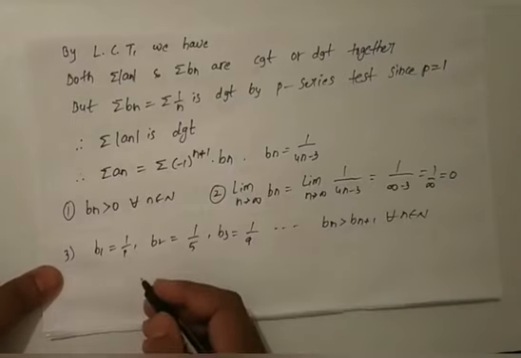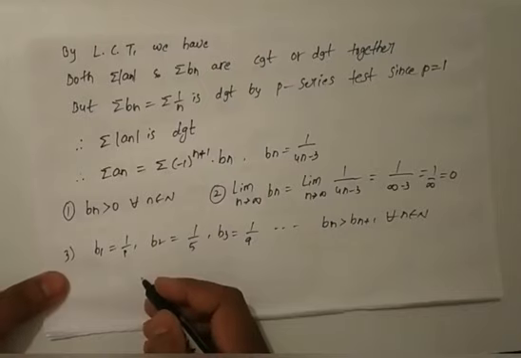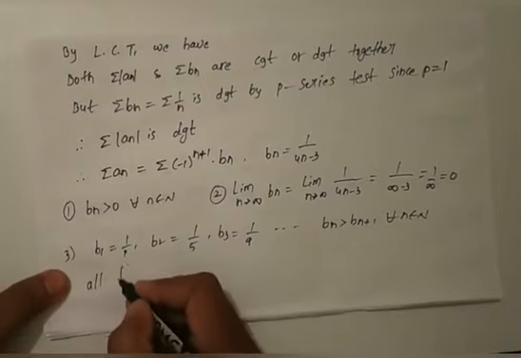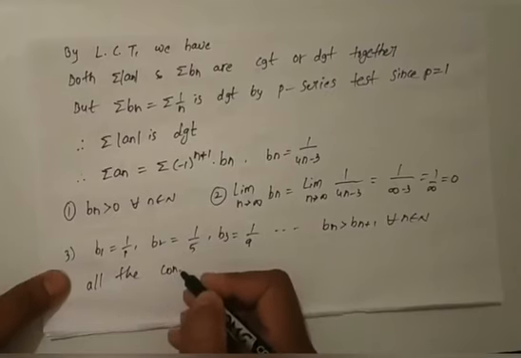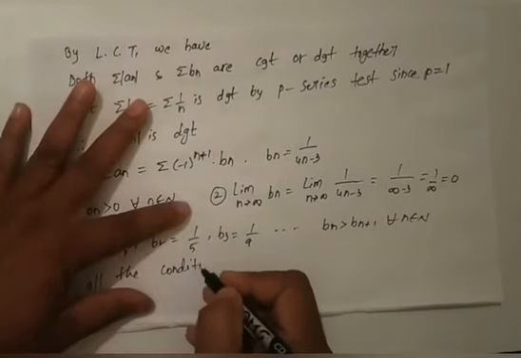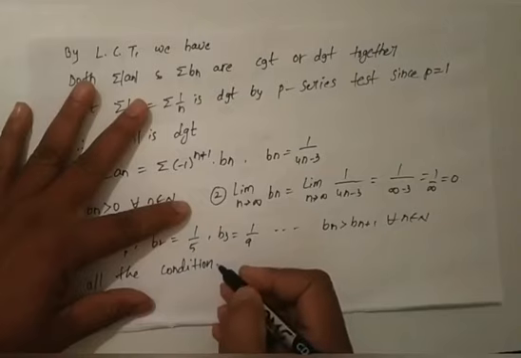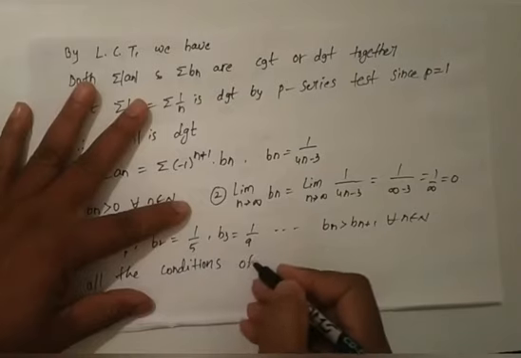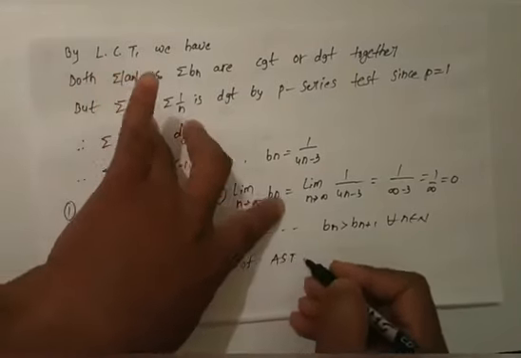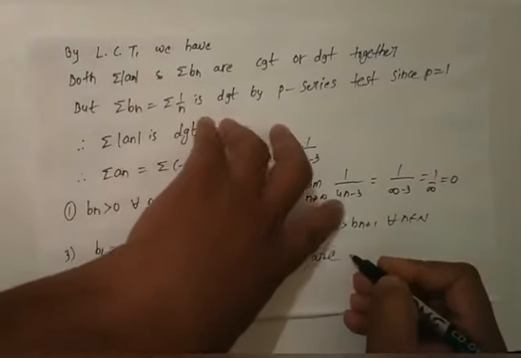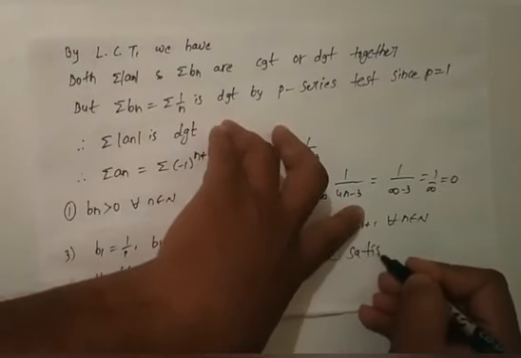Therefore all the conditions of the alternating series test are satisfied.